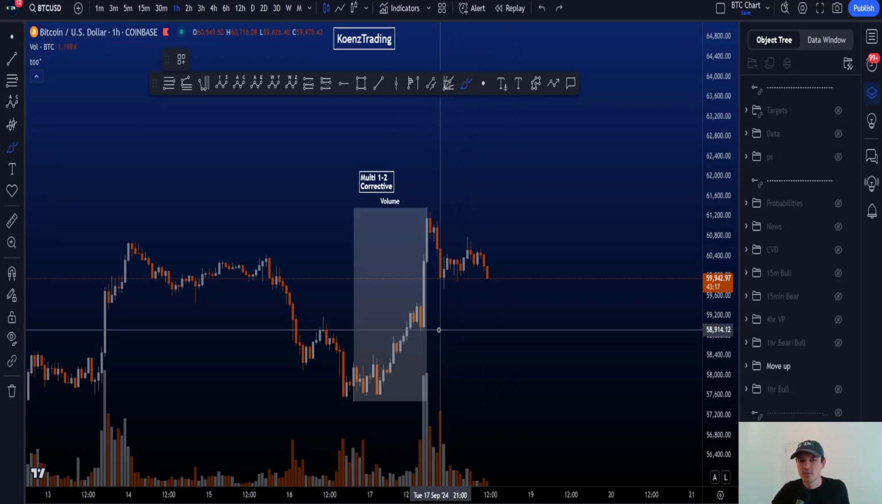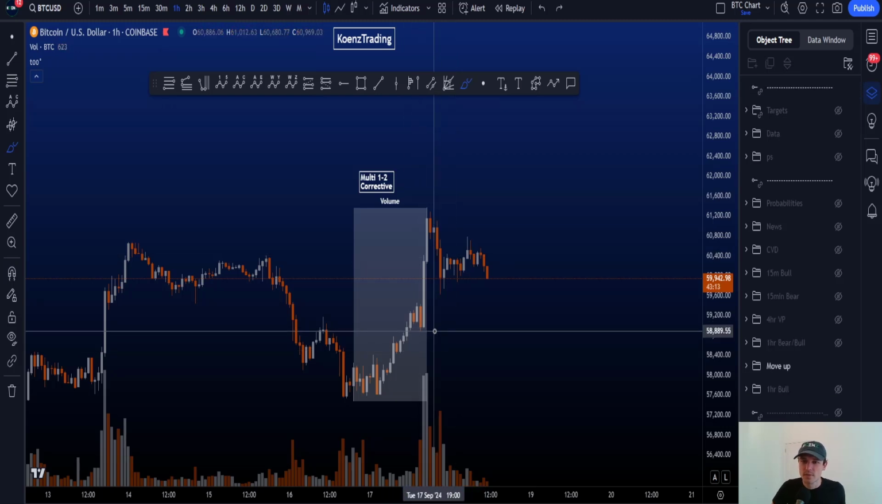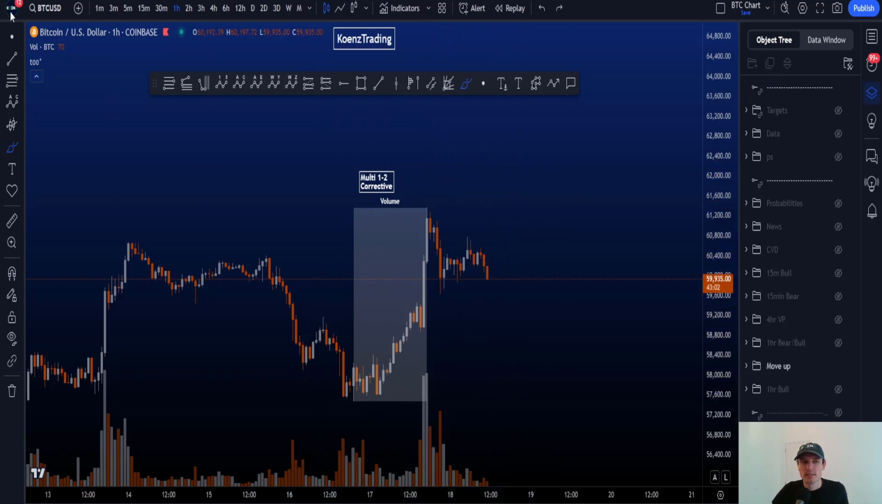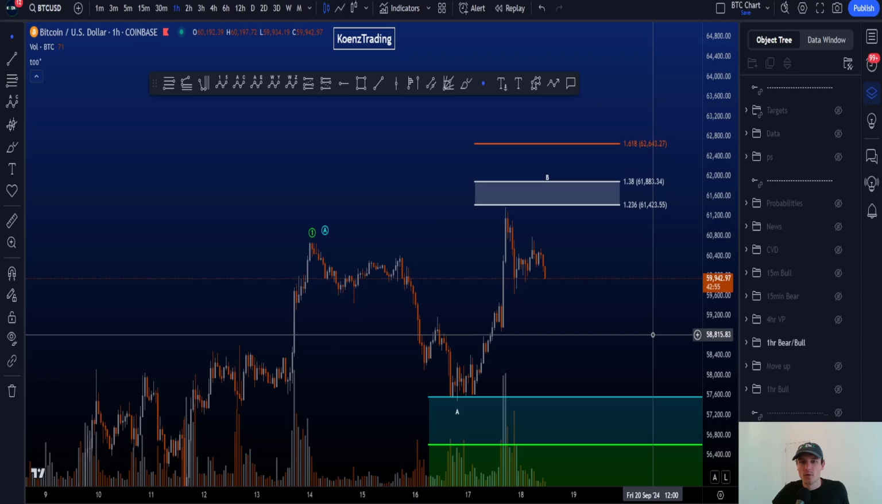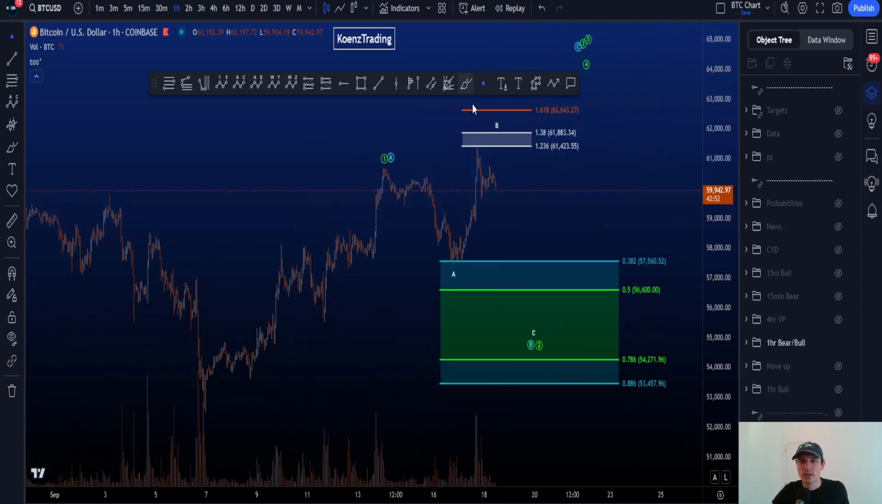Now the invalidation for that scenario is price pretty much taking out this low here at 58.9k, as then you change the market structure. Now this does of course increase the probabilities that the move towards the upside here is a corrective structure, not an impulsive structure. This in turn increases the probabilities of the second scenario I have on my chart here, where we are looking for an extended wave B or 2.